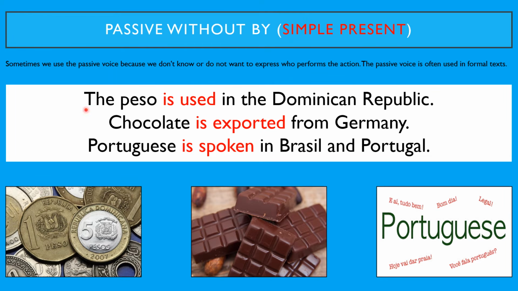So in this case, we have first the object, the peso, chocolate, and Portuguese. Then we have the verb to be in the present, and the verb or the action in the past participle. After that, we have the place where something happens. We are not using by because we are not expressing who is doing the action. We are just expressing where the action is happening.